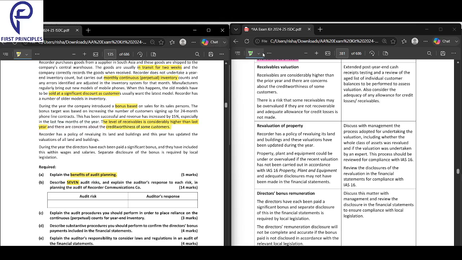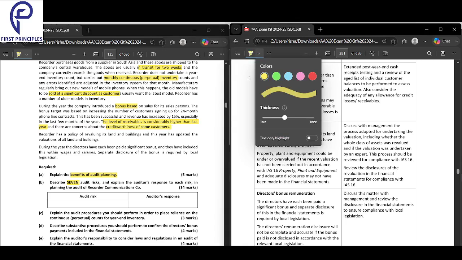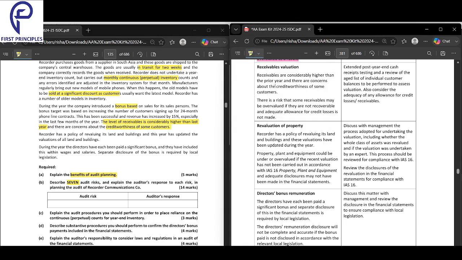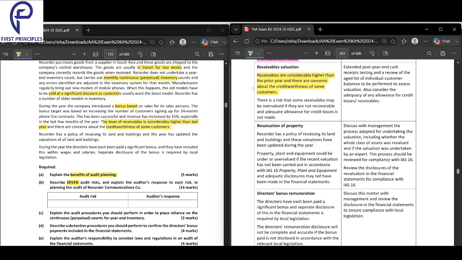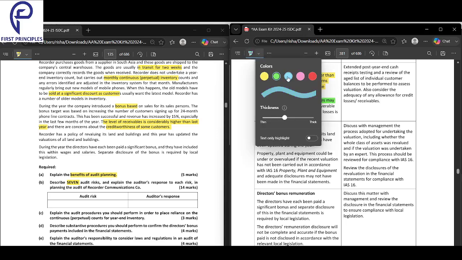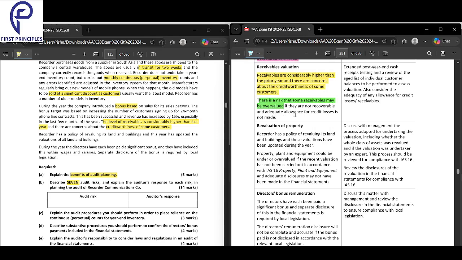You may have to make more allowance because you have increased the receivables a lot, and there's a chance that some people might not even pay. So there's a risk that some of the receivables may be overvalued. If they are not recoverable, an adequate allowance for credit losses is not made. That could be a risk.